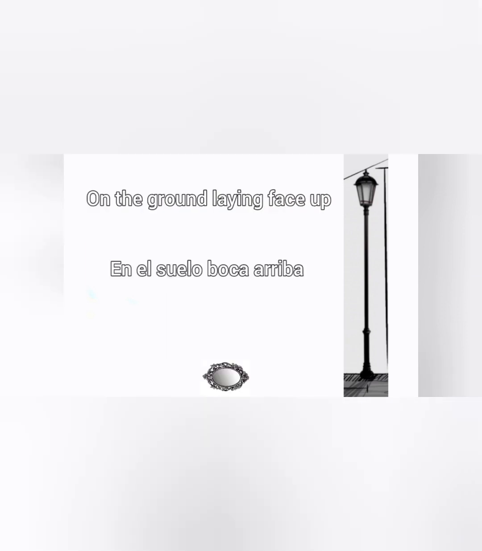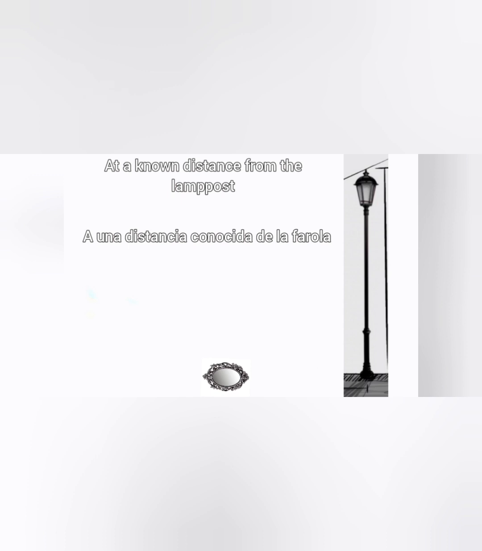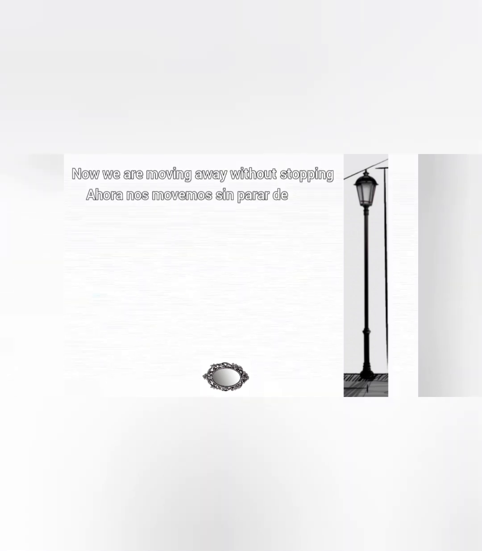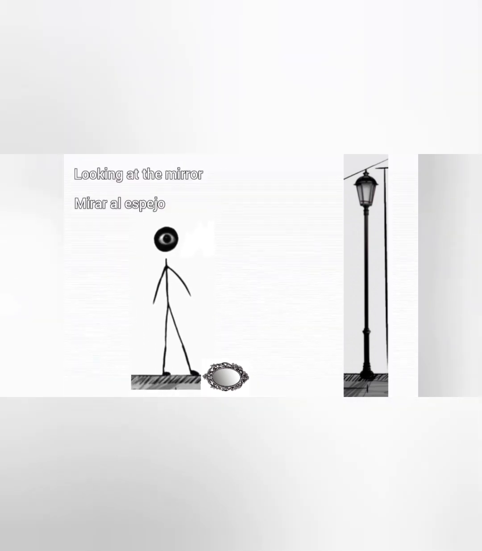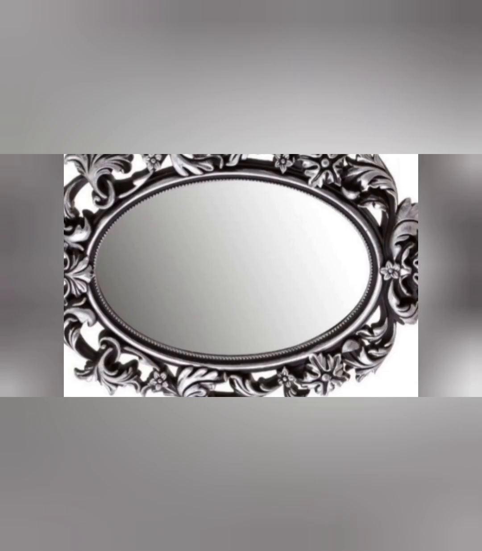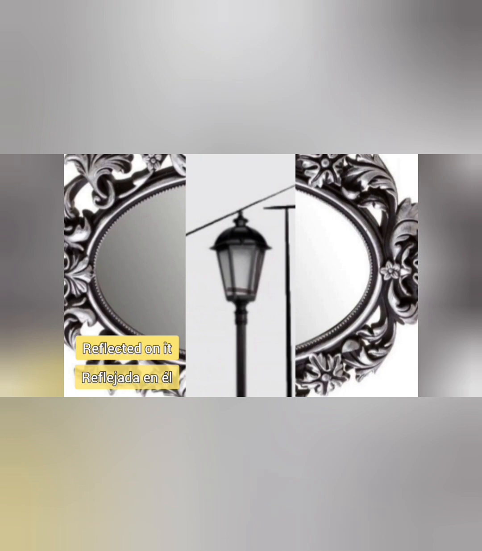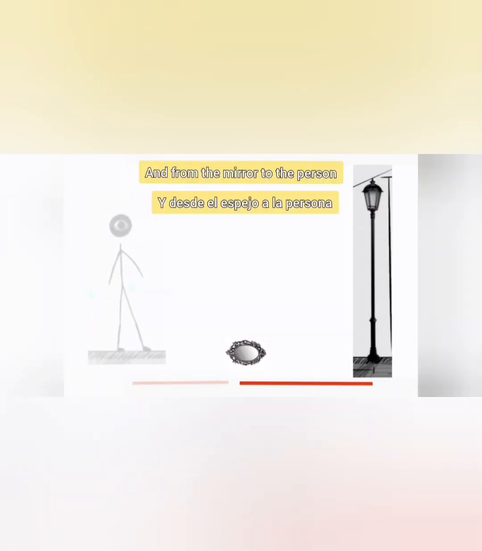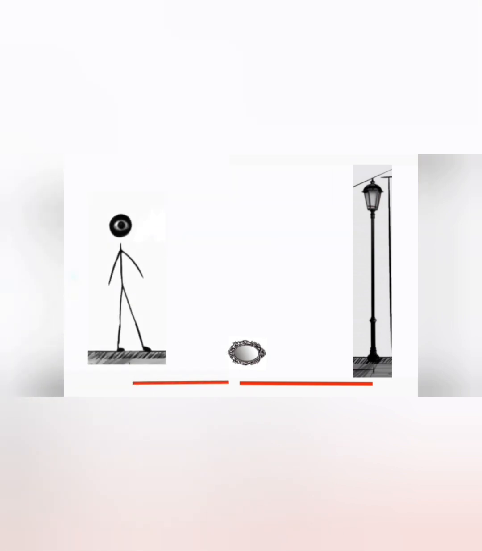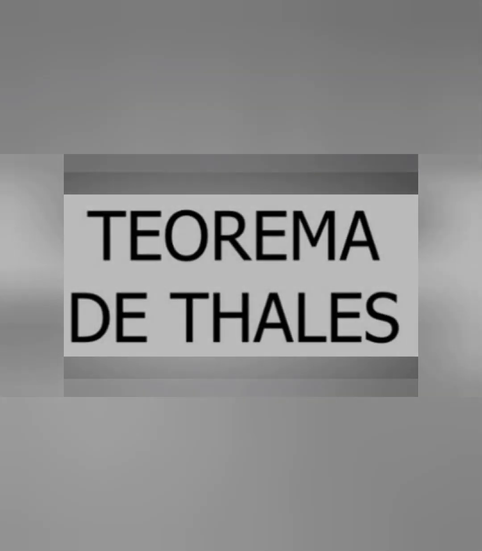We want to know the height of a lamp post. We will place a mirror on the ground lying face up, at a known distance from the lamp post. Now we move away, without ceasing to look at the mirror, until the top of the lamp post appears reflected in it. When we take the measurements from the mirror to the street light and from the mirror to the person, we apply the formula of the theorem of Thales.